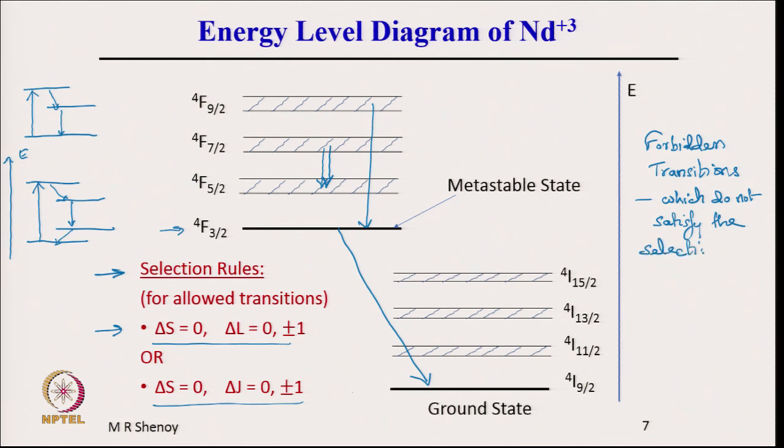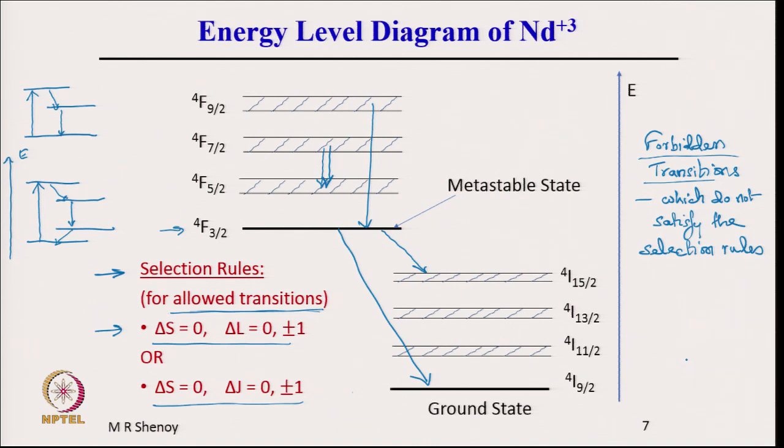What does that mean? Forbidden selection rules. Forbidden literally means that such a transition cannot take place. For example, if this is a forbidden transition, from here to here, then it should not take place. But in practice, forbidden transition means the probability of occurrence of this transition is very low. Allowed transition means the probability of occurrence of this transition is high, whereas forbidden transition means the probability is very low.